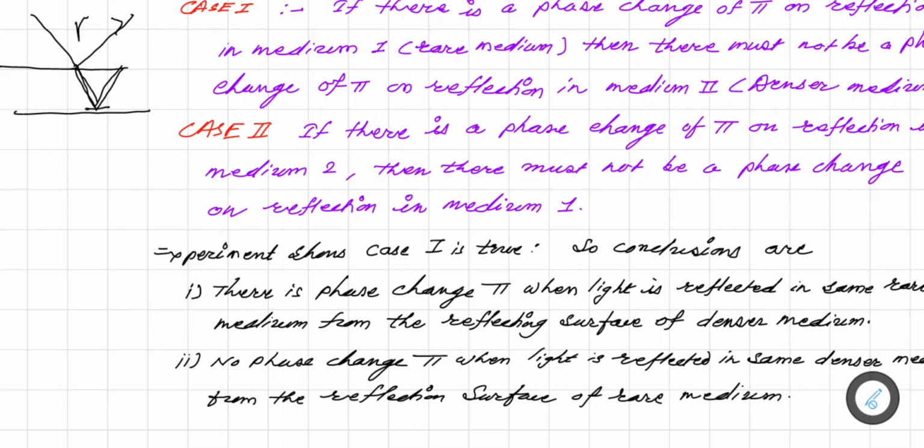So these are all the basic things which we should know about the interference of light. Next time we are going to consider interference by parallel sided thin films and other things.